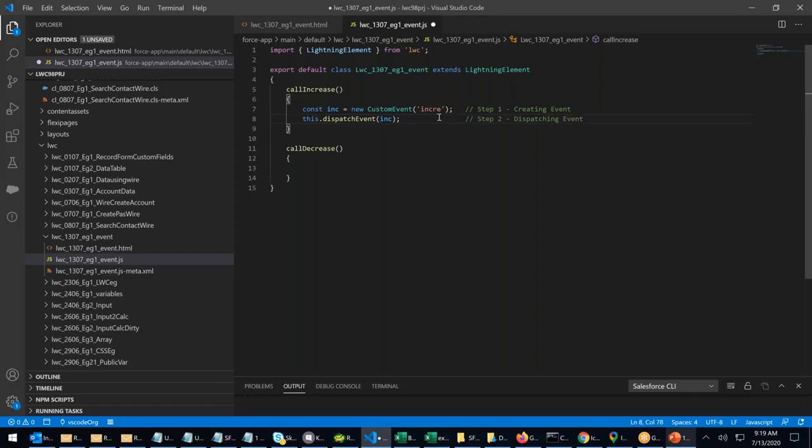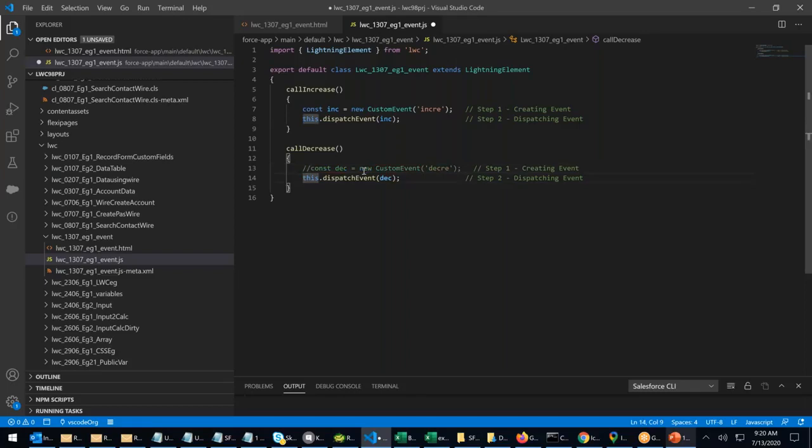Second step, right? Dispatching event. Same thing, I will do it here also. Control C. Create DEC. What is the event name? Decree. Dispatch what? Dispatch DEC. Right? These both steps can be combined together.